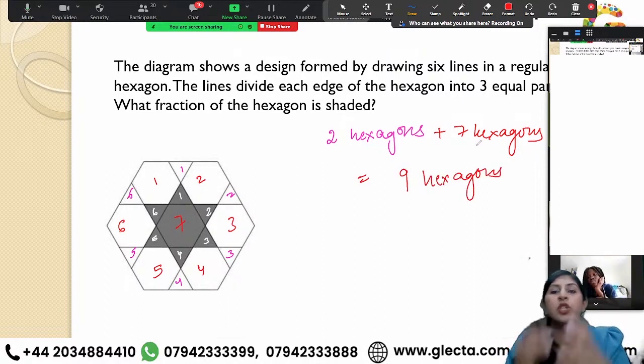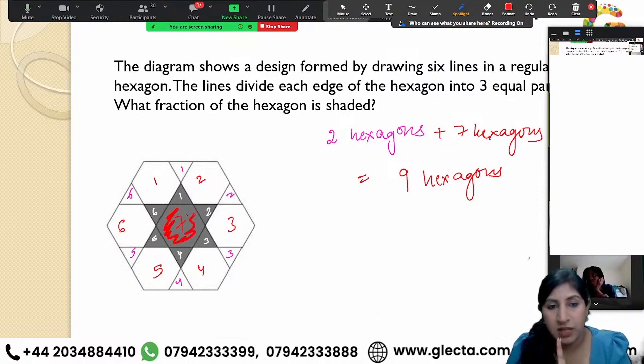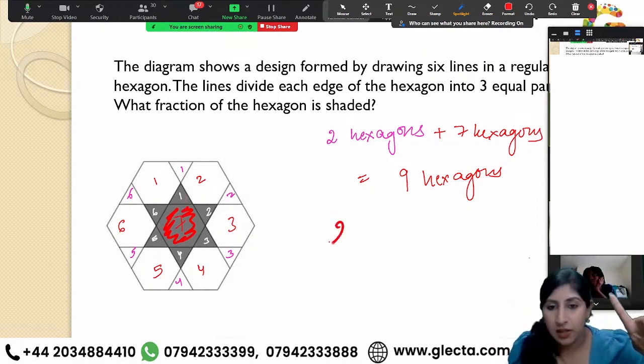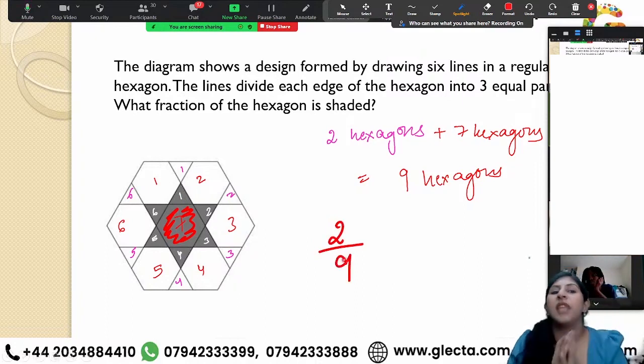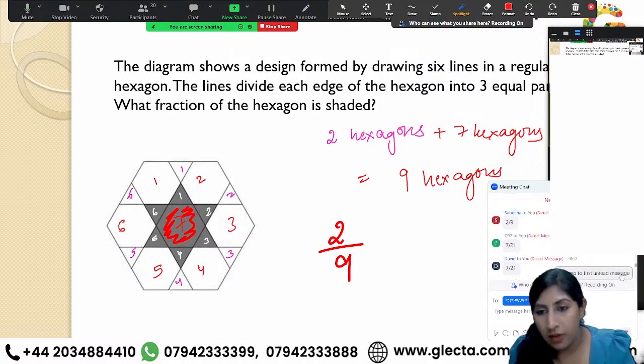Now you see what your shaded part is over here, right? How many hexagons are shaded? Of course, this one hexagon is shaded. And then if I see the six triangles, one hexagon shaded, right? So two out of nine hexagons are shaded. All right, so 2/9. That would be your answer.